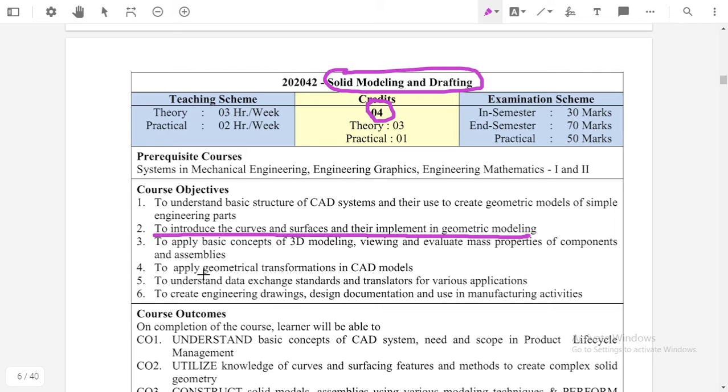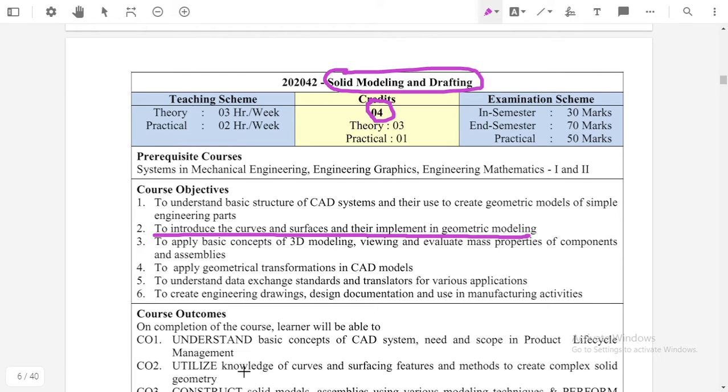And curves: there are different types of curves. If we consider the outer surface of a gear or of any mechanical part, then to obtain this outer line we require different types of curves. After learning this subject, we will get the knowledge of the various types of curves and surfaces, and we can use this knowledge in a modeling technique.